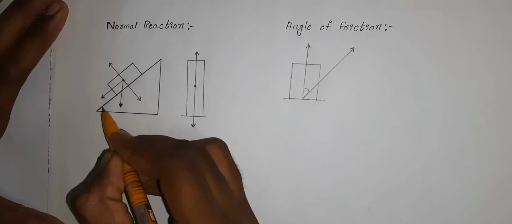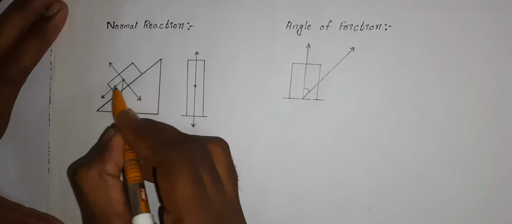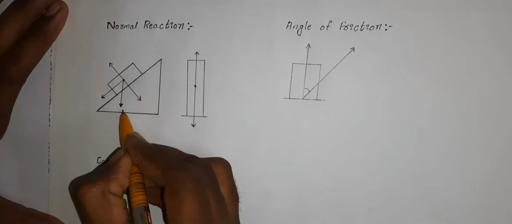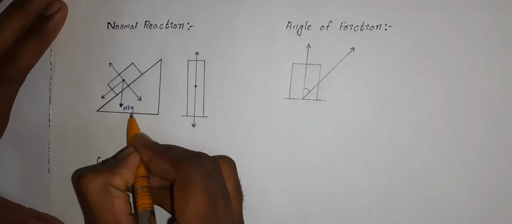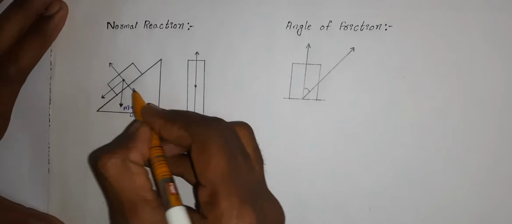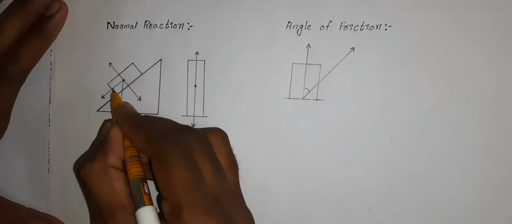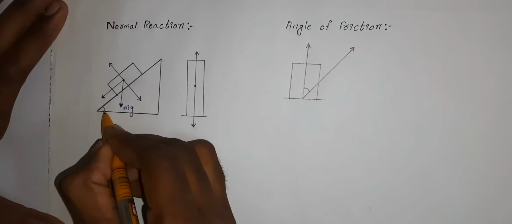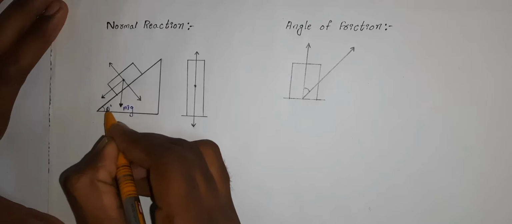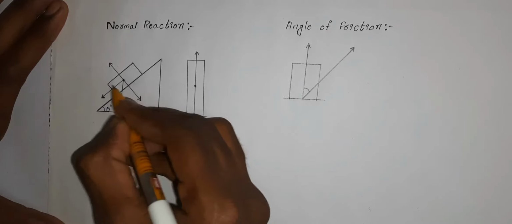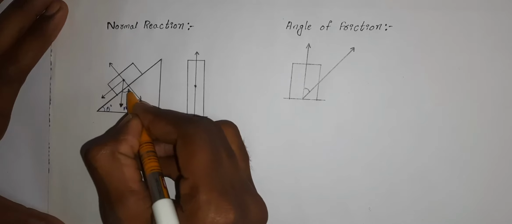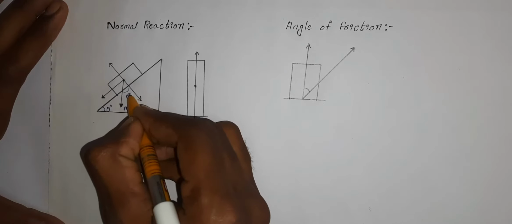When a body is on a surface, the weight of the body will act towards the center of gravity. It means the weight acts on the surface. If we consider this weight as a force acting on the surface, as per Newton's third law of motion, there will be an equal and opposite reaction for every action. So if this mg weight of the body is acting as a force on the surface, the equal and opposite reaction produced by the surface perpendicular to the surface is called the normal reaction.